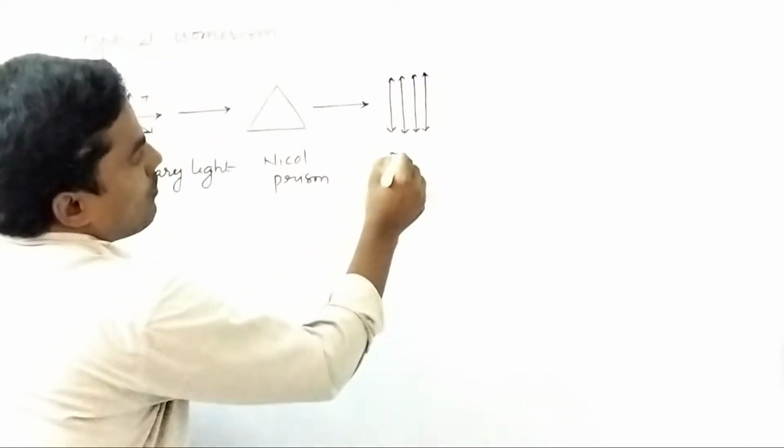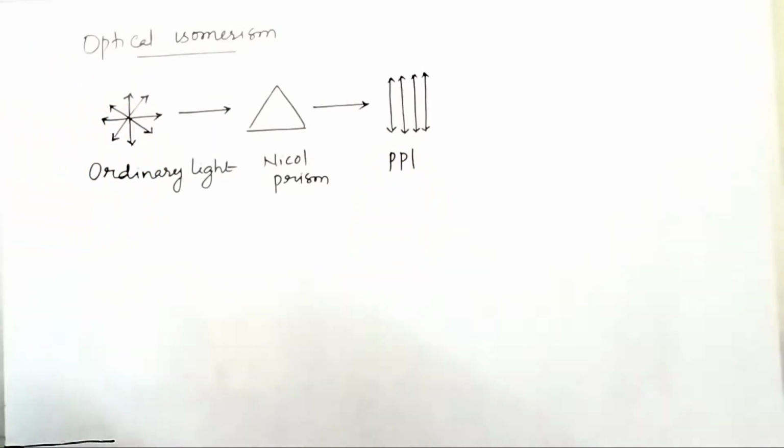So this light is called what? Plane polarized light. Is it clear?